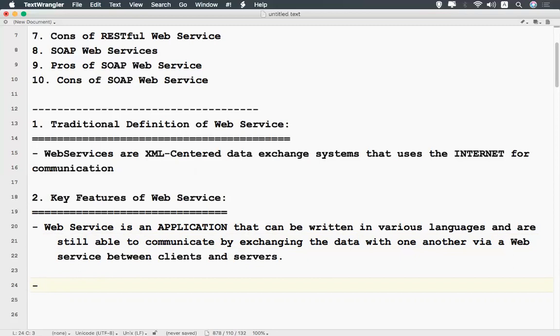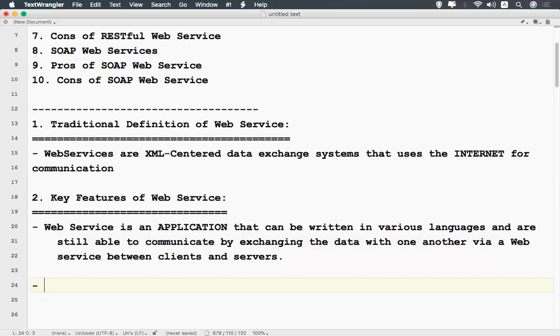A web service is an application that can be written in various languages. You do not have any restriction that you need to write in one language only. You decide which language you want to develop in, and using that language you develop your web service.